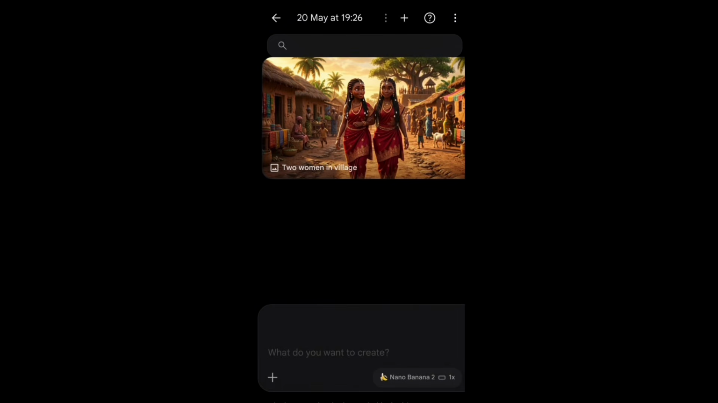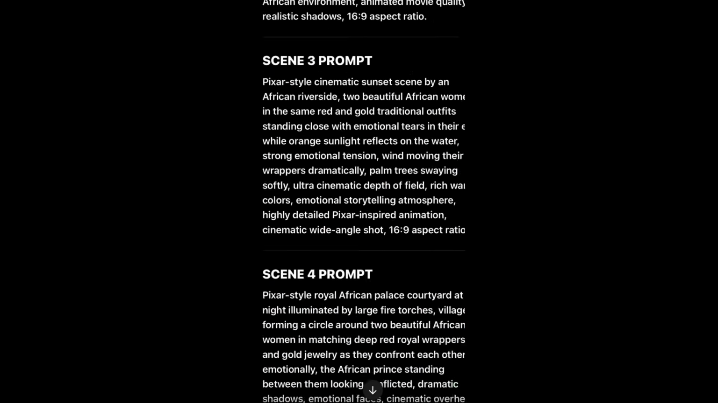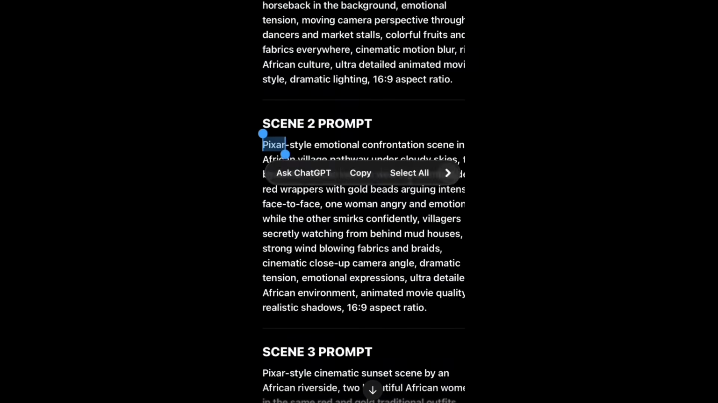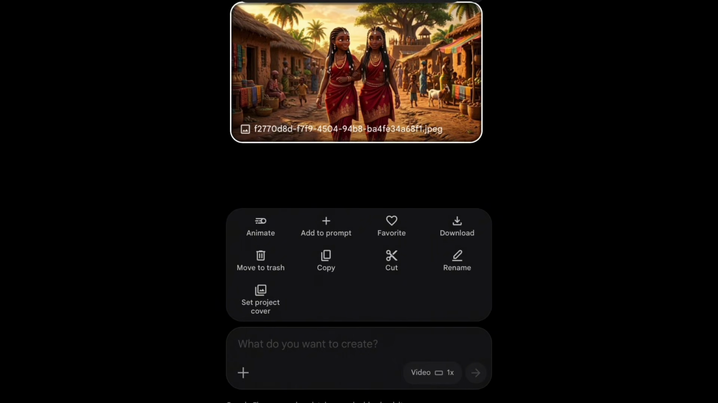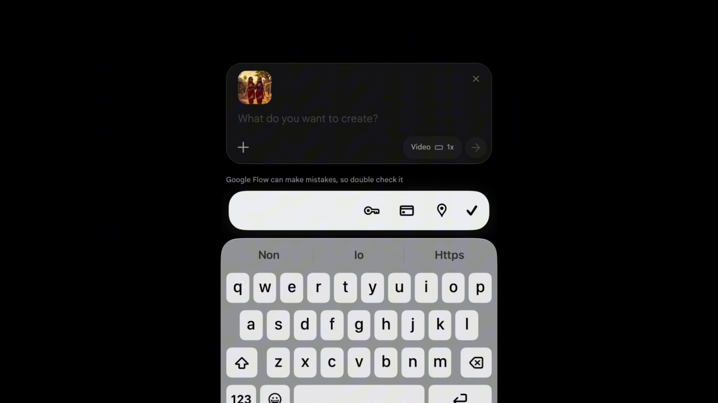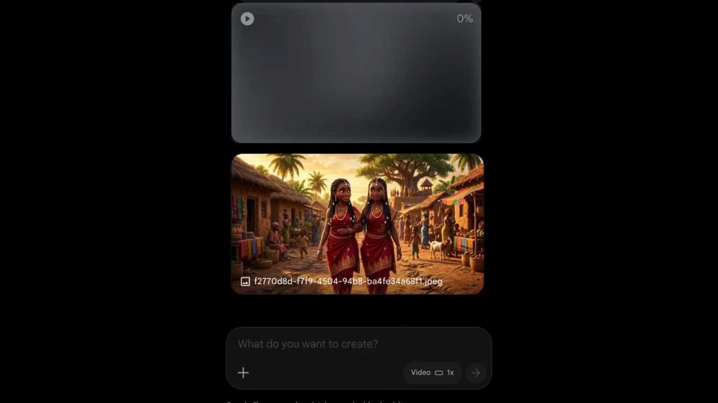So now we're going to generate the image for the first scene. So we'll go back to ChatGPT and select the prompt for the first scene, or let's try doing the second scene. What we need to do is come back to Google Flow and select the image, add to prompt. It will appear at the bottom here where you have the image highlighted. Then we're going to paste our prompt in the description. Once we paste the prompt, we're going to hit the arrow and Google Flow will start generating the image for me.